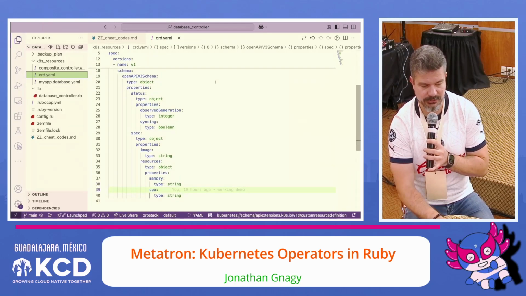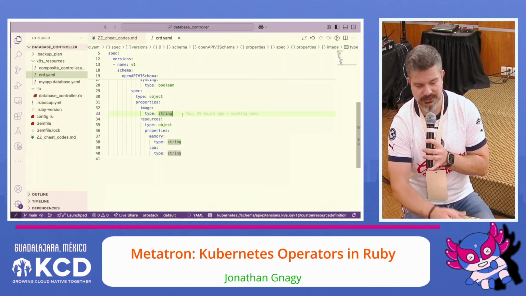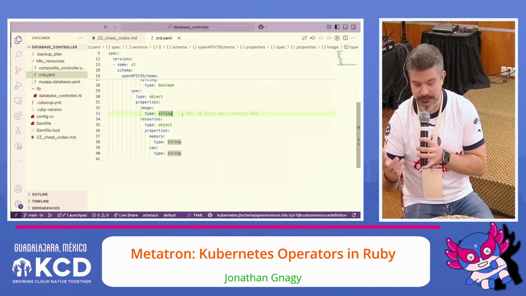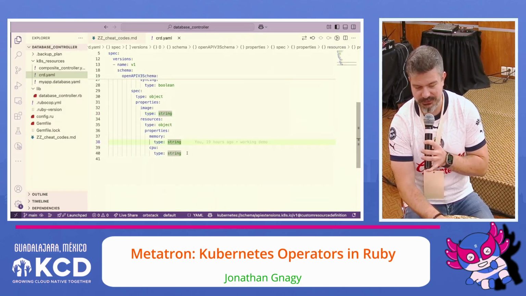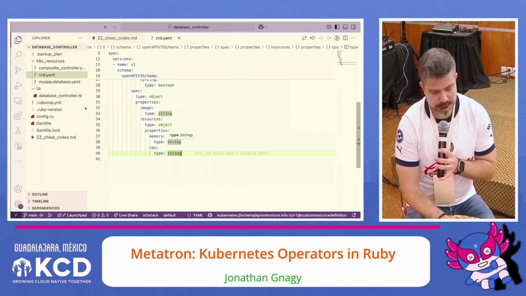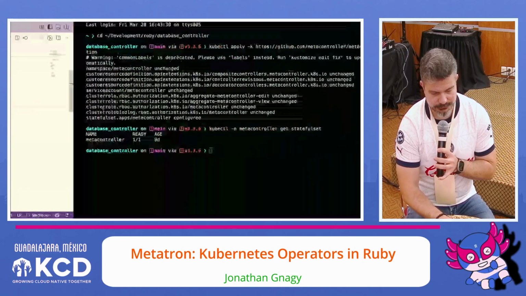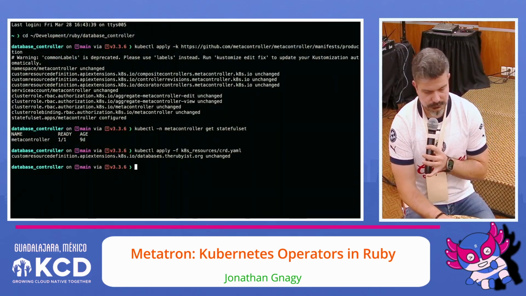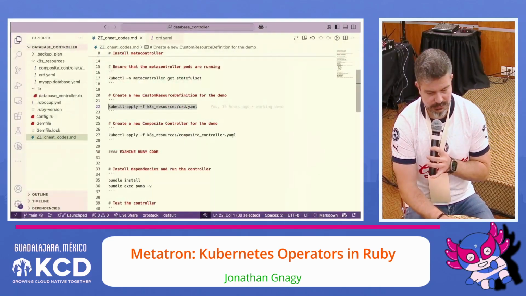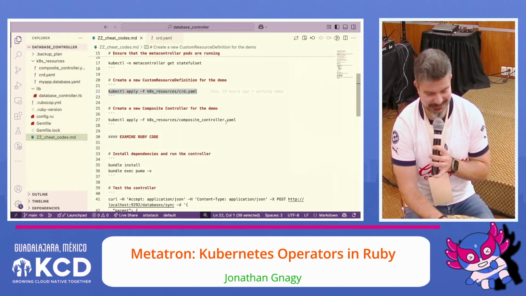So here the schema is pretty straightforward. There's a status field, and then with a spec, I specify a container image to run and some quick details about resources, just so that we have something to look at. Okay, so let's create that. All right. I did some of this work before, so that's why sometimes you see it says no changes.